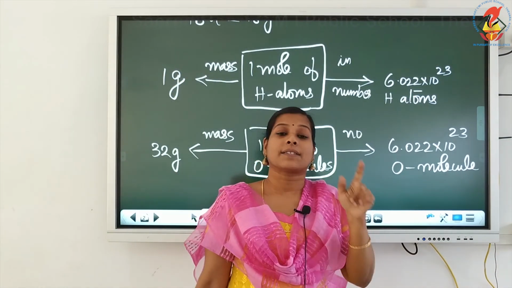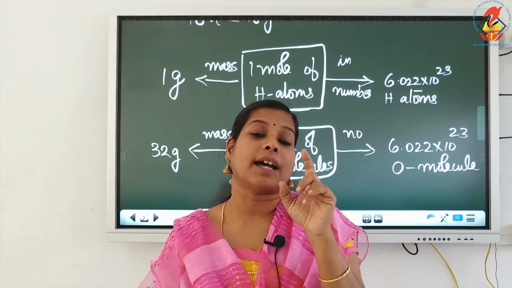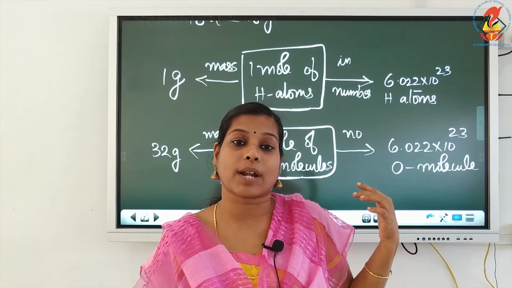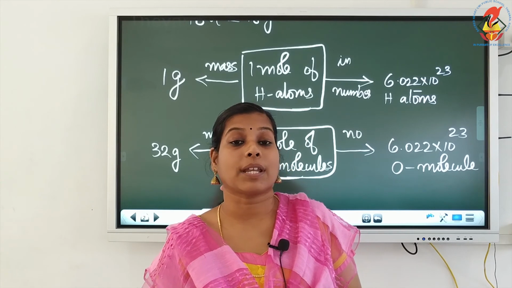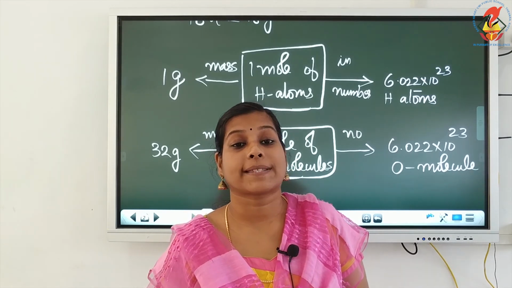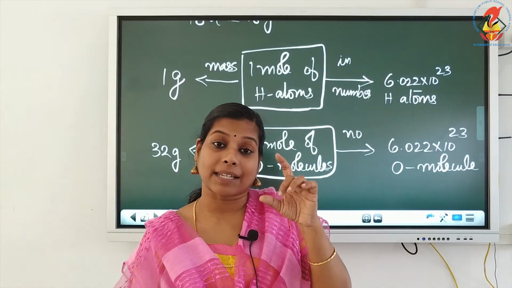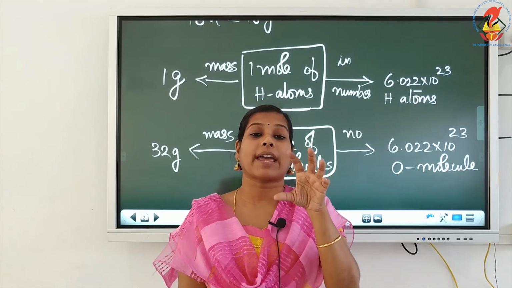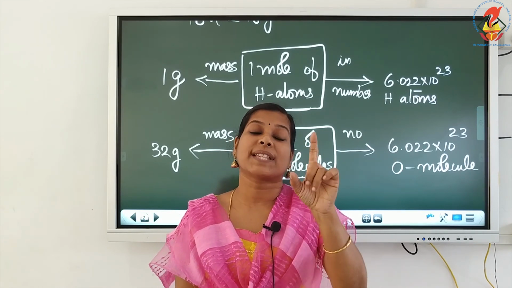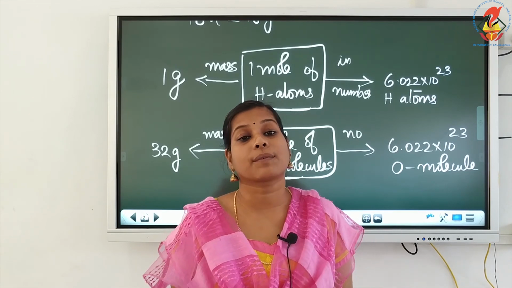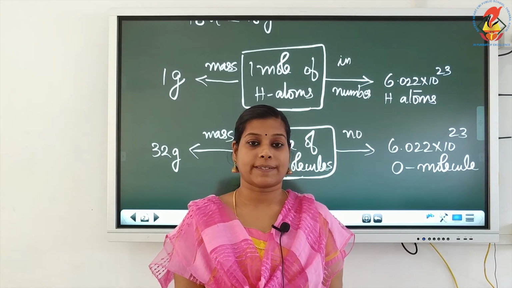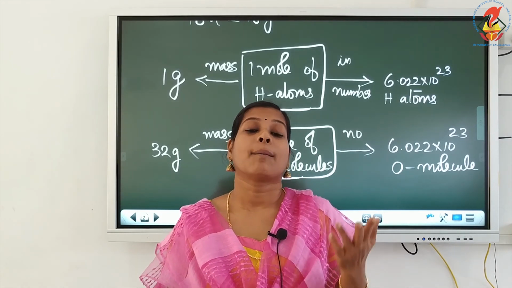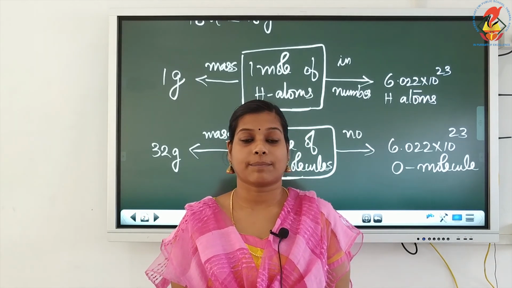Got it? So, 1 mole is a term introduced to specify a fixed quantity of material. That fixed quantity is 6.022 into 10 raised to 23, and that number is also known as Avogadro number. Atoms are very small particles, so we have to represent a large number of particles using a single term. That is why we have introduced the term 1 mole, the mole concept. Hope you understood this much. Now next class we will see problems related to this mole concept. Thank you.